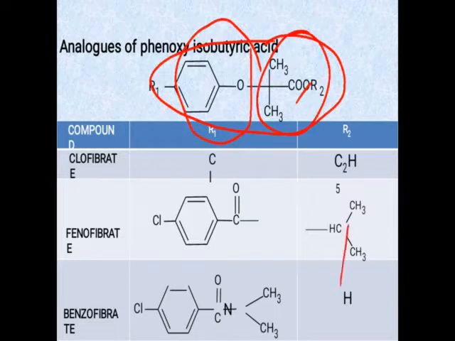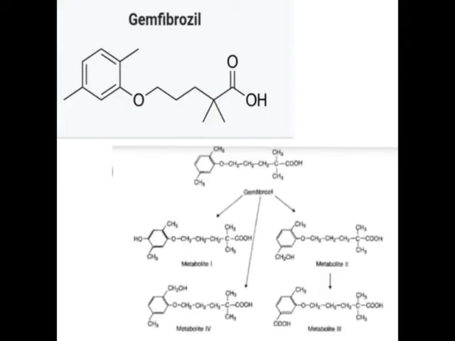These are some examples that come under the fibric acid derivatives: clofibrate, fenofibrate, bezafibrate. Then gemfibrozil is also an example that comes under the fibric acid derivatives. The most commonly asked question is: give the metabolites of gemfibrozil.